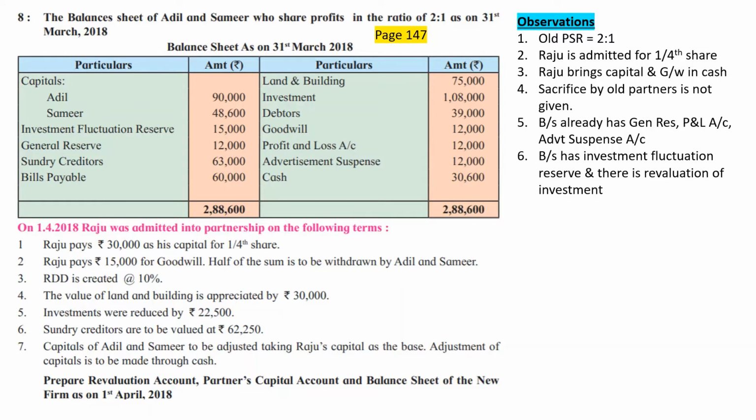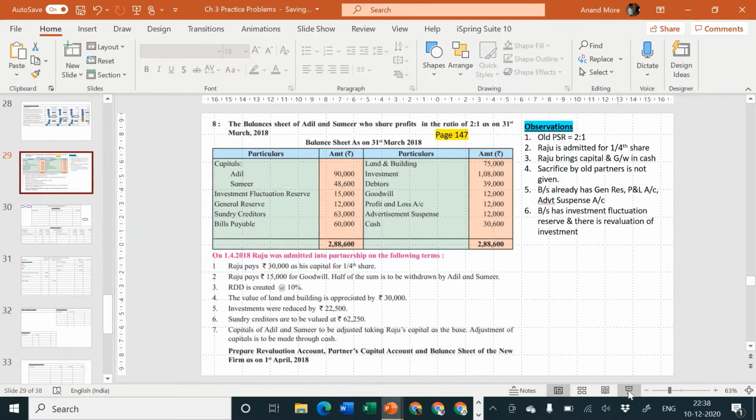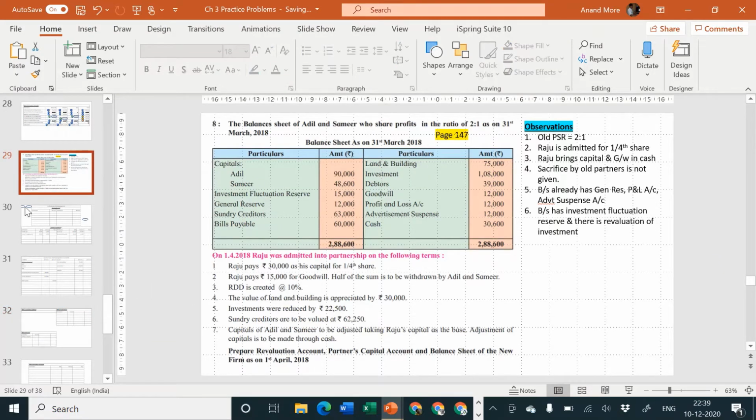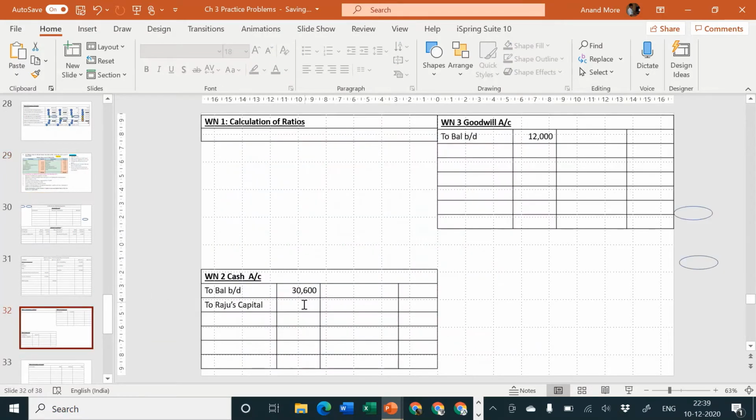Third step, capital brought in by new partner. Raju is bringing in 30,000 as his capital for 1/4 share. Cash is coming in. Raju is the giver. Cash account debit to Raju's capital account. So debit side of cash account to Raju's capital, 30,000 rupees.